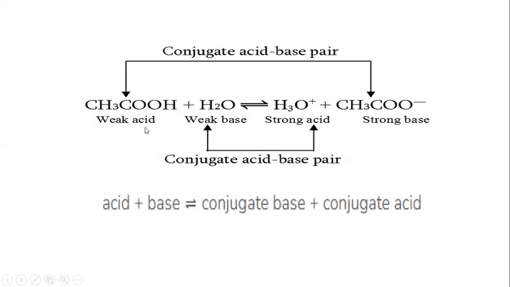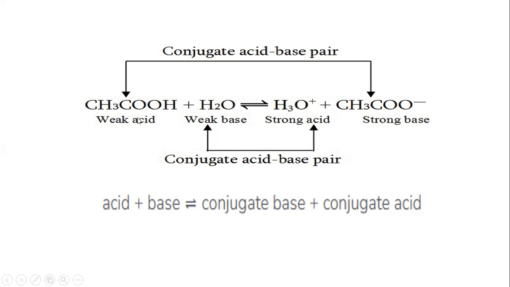Conjugate acid-base pairs: weak acid, weak base, strong acid, strong base. Acetic acid and the acetate ion form a conjugate acid-base pair, the weak acid and weak base.